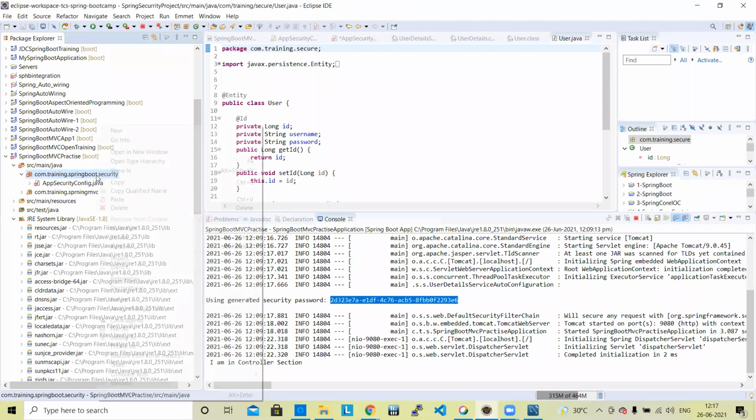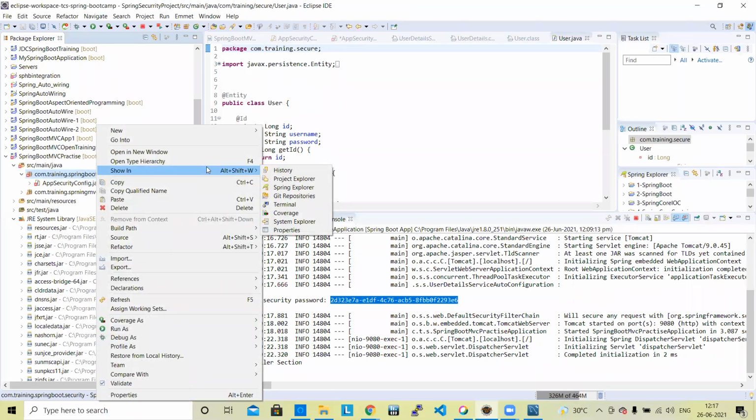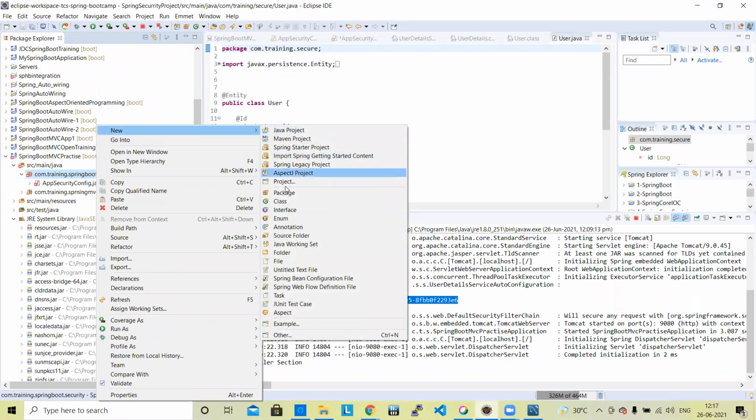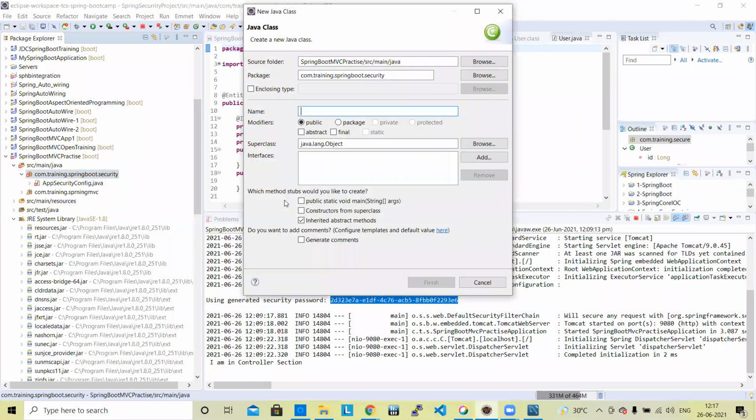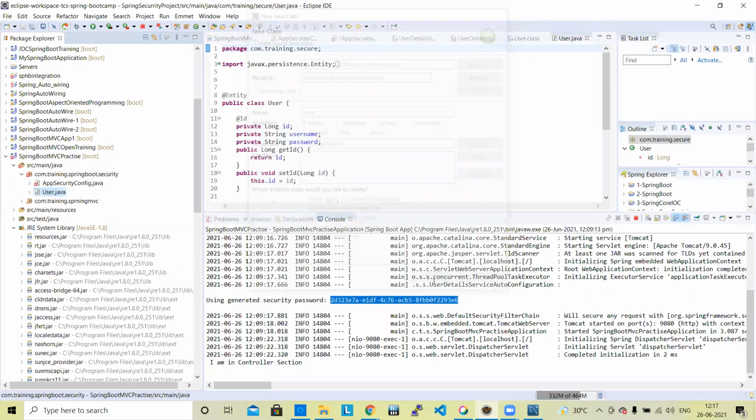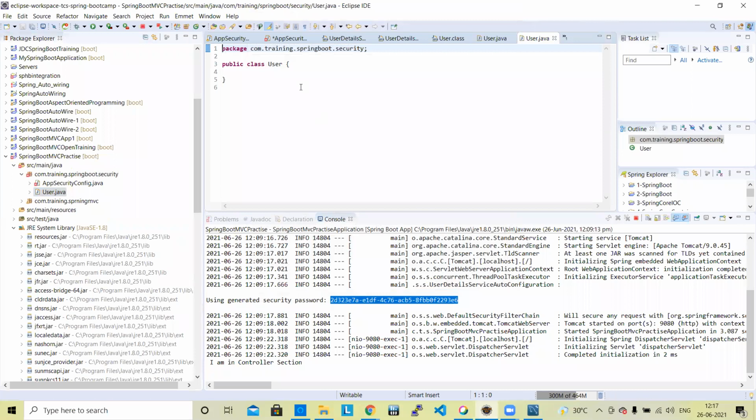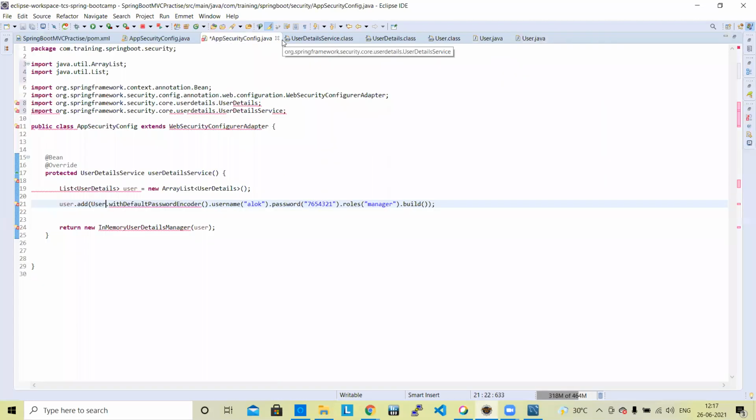Right click, new, class, name is User. This is our user class, and in this user class we are going to add 3 values.